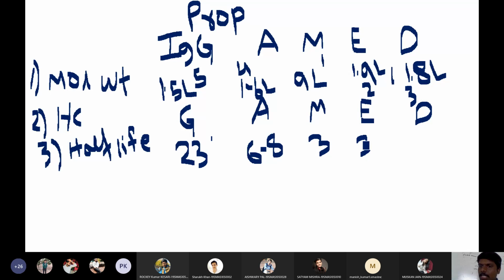Then IgE will stay for 2 days. So IgE will stay for 2 days and IgD will stay for 3 days. Both IgM and IgD will stay for almost 3 days, but IgG will stay for almost 23 days in the circulation, followed by IgA for almost 6 to 8 days. So this is the half-life of individual antibodies.